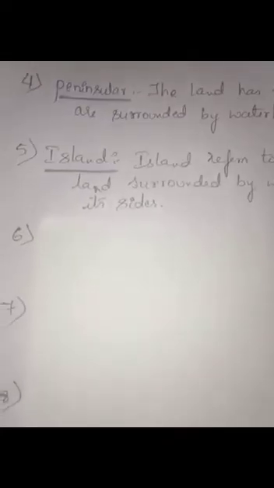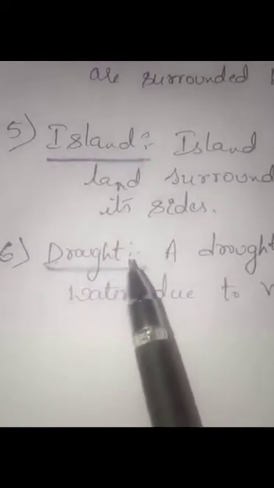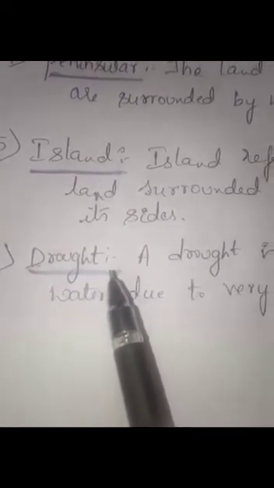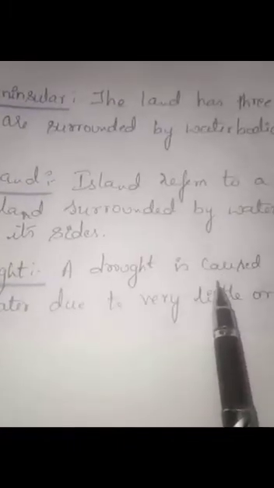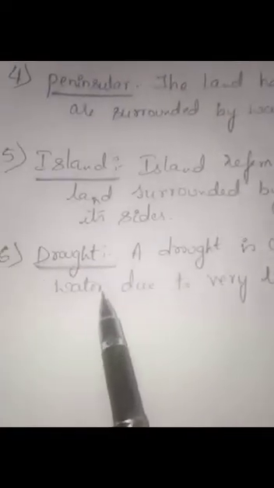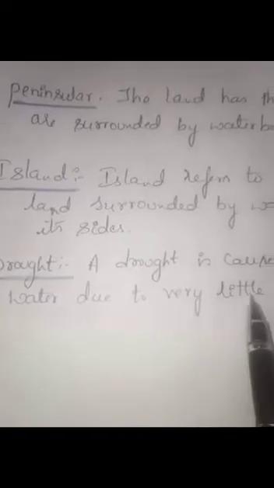Next word is drought. Drought. So children, the word drought means a drought is caused or occurred by what? By lack of water due to very little or no rainfall.